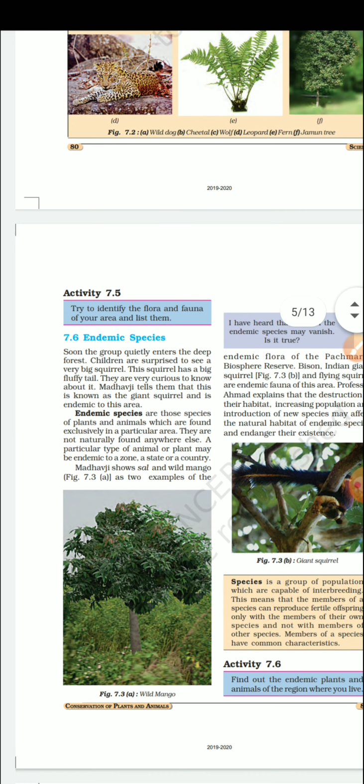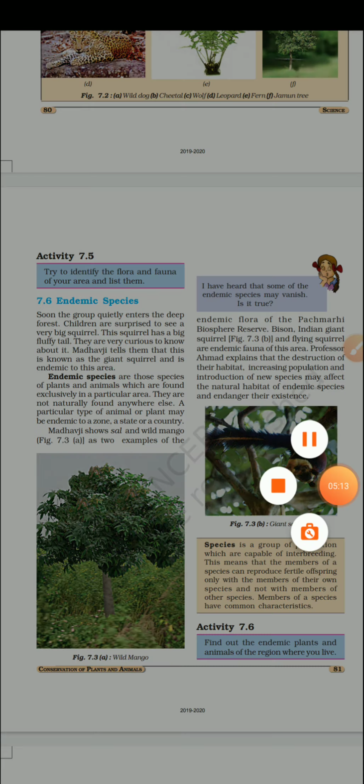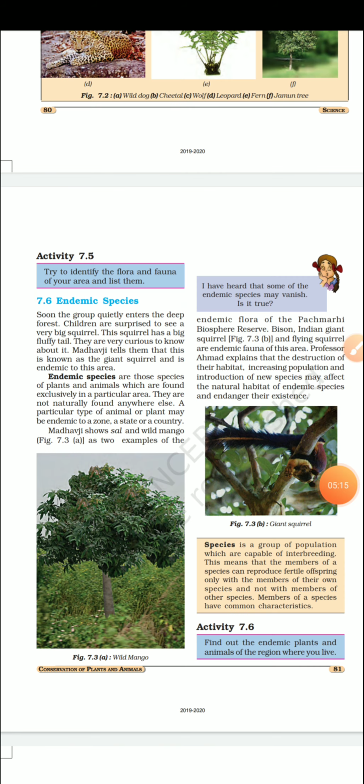Endemic species we already discussed a little bit; I'm giving you the introduction. An endemic species is a species found in a particular area, like the giant squirrel in the picture. It is found in a specific area.